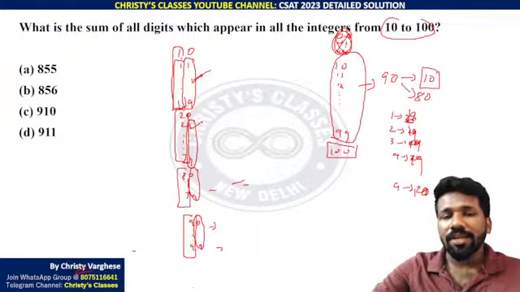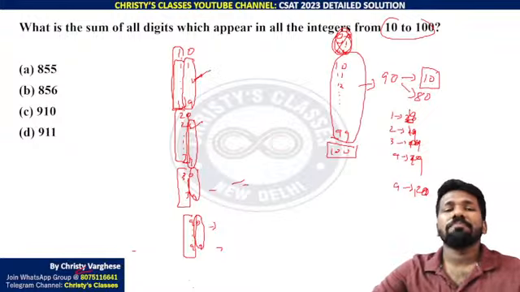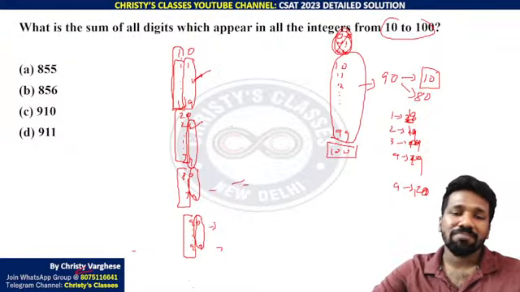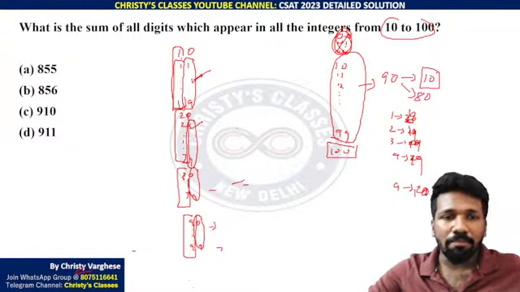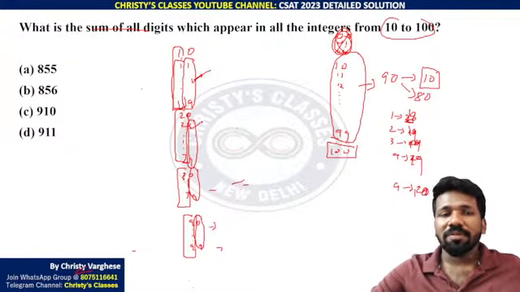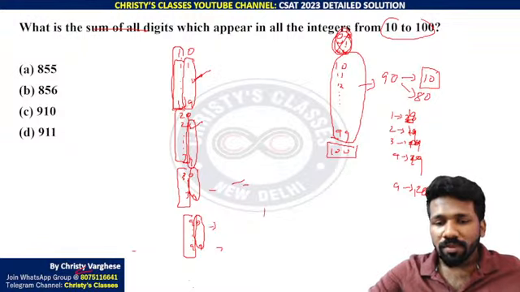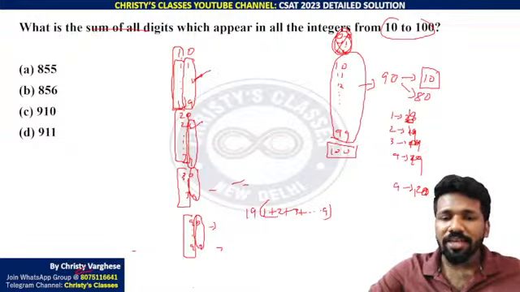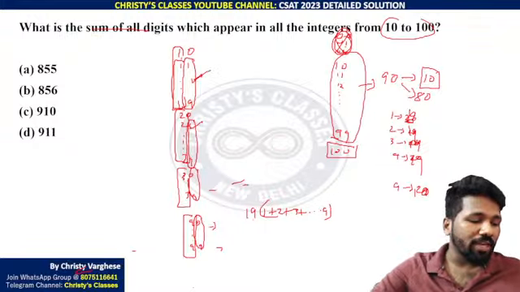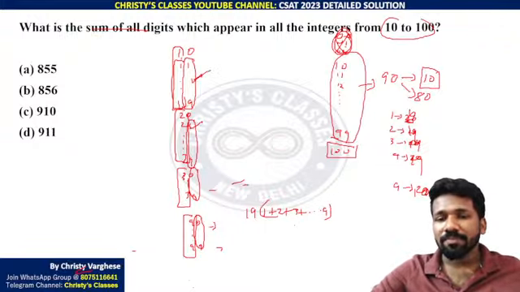So in total, each of 1, 2, 3, 4, 5, 6, 7, 8, 9 is occurring 19 times. We need the sum of all those digits now. That means the sum of all those digits will be 1 plus 2 plus 3 plus 4 plus up to 9, taken 19 times. 19 times will be the total sum.